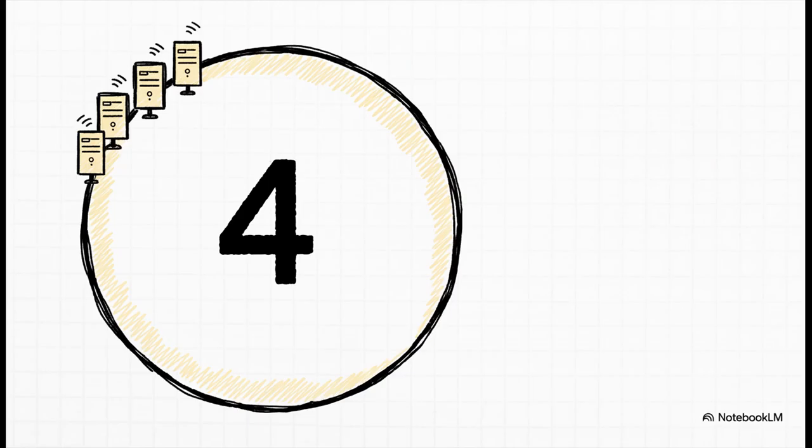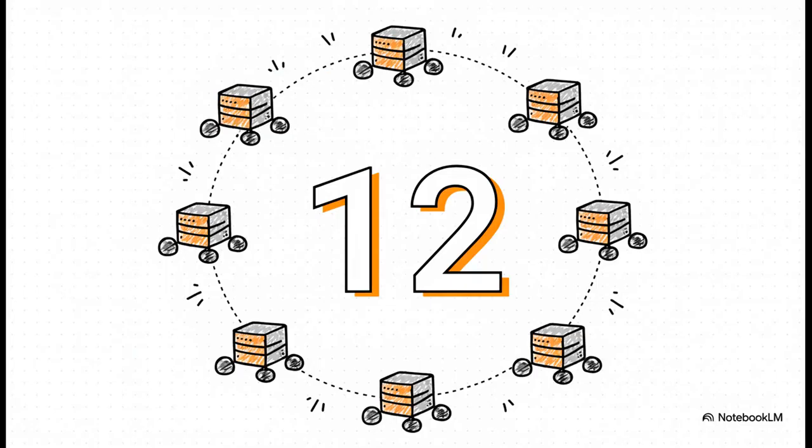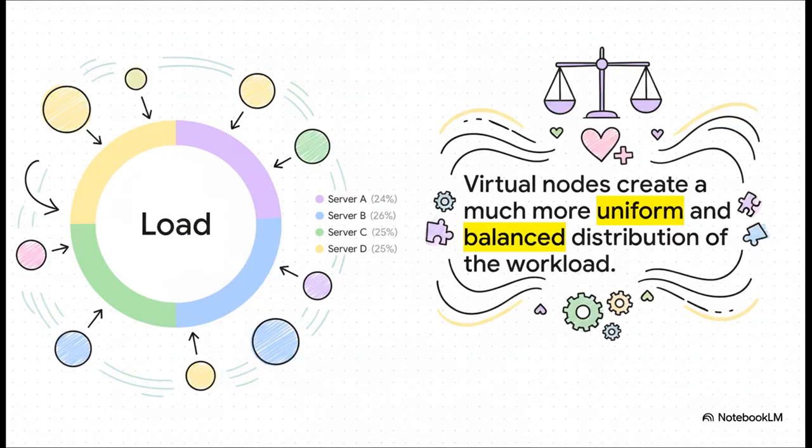So just think back to our original problem, right? We had 4 servers, which meant we only had 4 points on the entire ring, and that's what led to that clumpy, uneven mess. But what if we give each of those 4 servers, say, 3 virtual nodes each? Boom! Suddenly we have 12 points scattered around the ring. And with more points, the distribution just naturally becomes way more dense and much more even. And the result? It's a much, much healthier system.